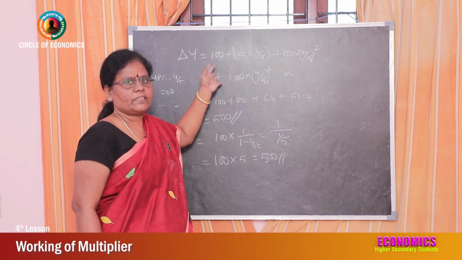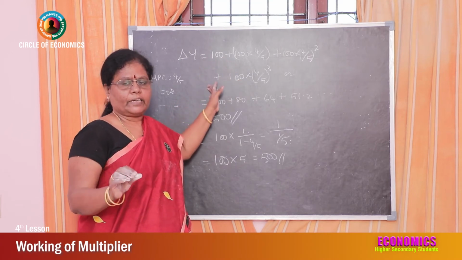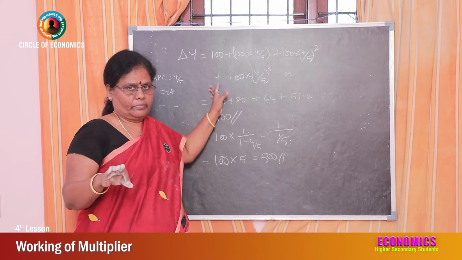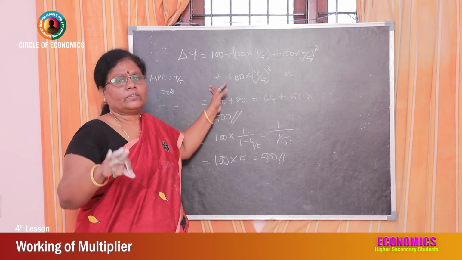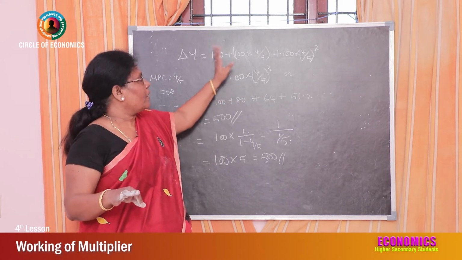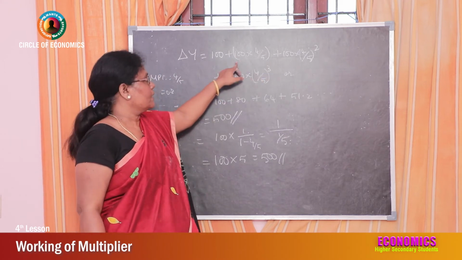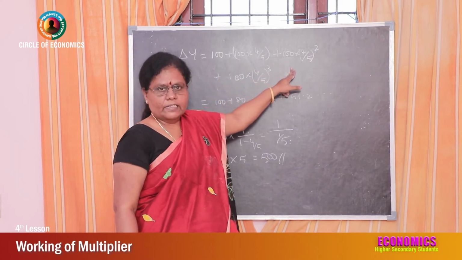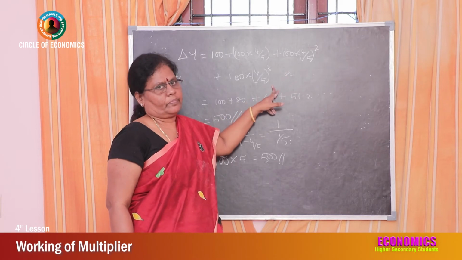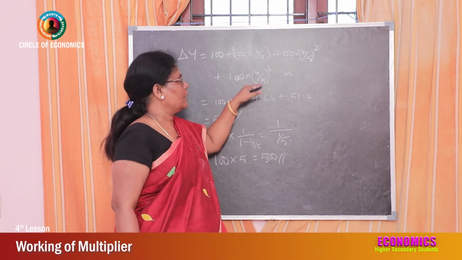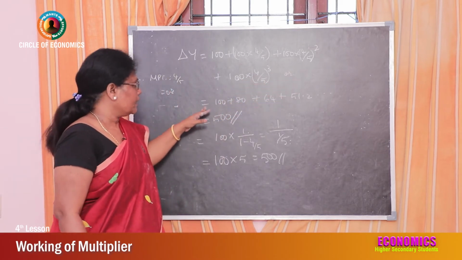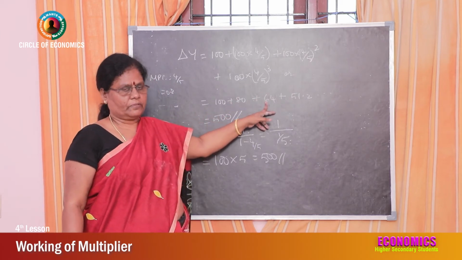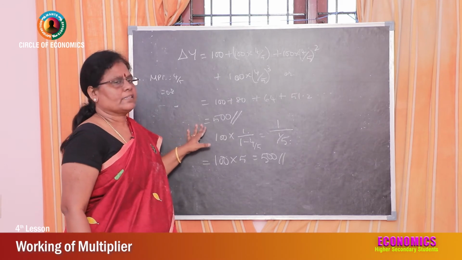First, how much has been spent? That is nothing but the investment made by the government. That is spent in the economy and becomes income of the people. In the next step, what happened? 80% of this 100 is spent, and from that only the expenditure takes place in the next step. So mathematically, if you complete the calculation, you are getting first 100 crores, then 80 crores, and then 64.